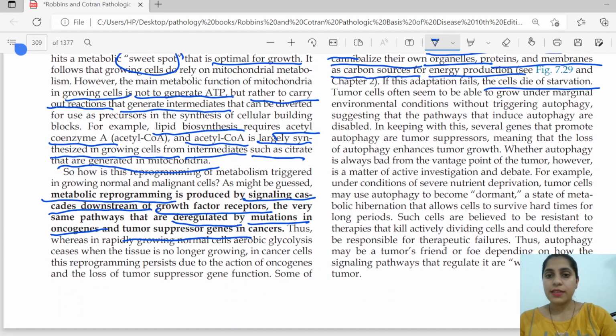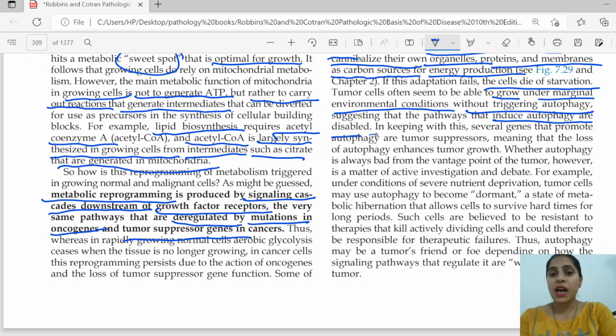But the tumor cells seem to be able to grow under marginal environmental conditions without triggering autophagy. So in spite of not having energy, tumor cells can survive even without consuming their own organelles, and this suggests that the pathways that induce autophagy are disabled in a tumor cell. So it is important to remember that autophagy is disabled in a tumor cell.